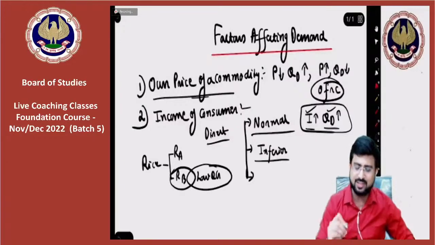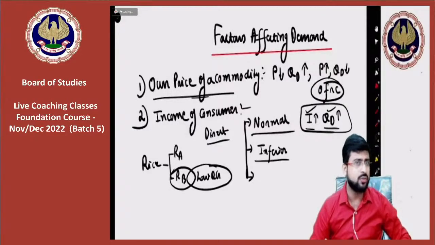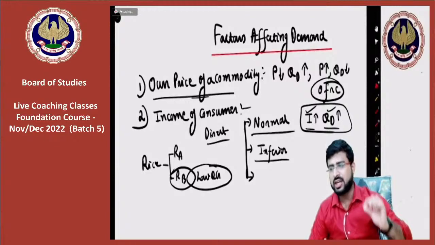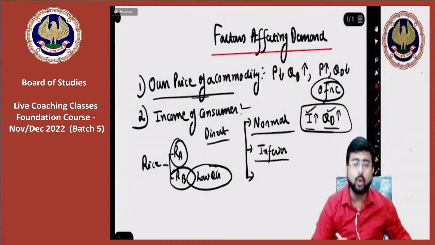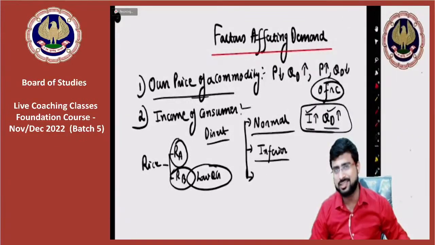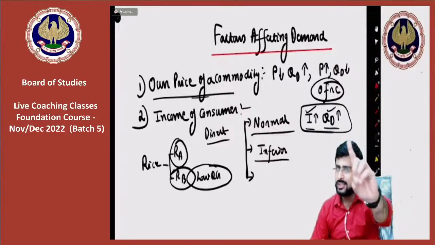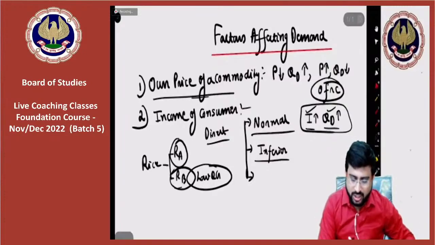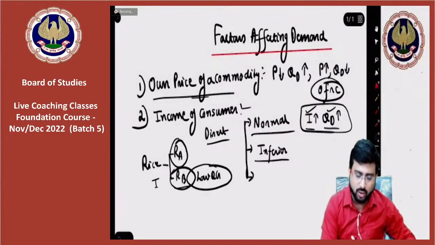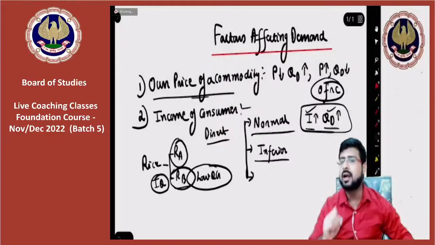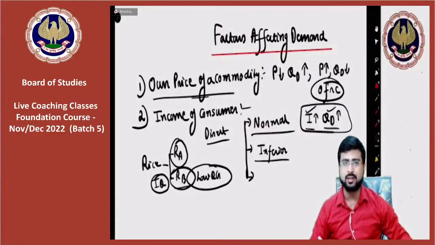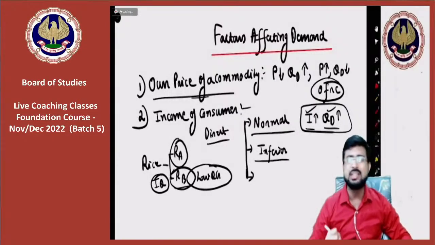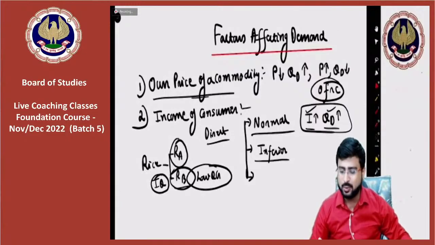But let's say your income rises, what will happen? You are absolutely correct, sir, we will now buy grade A rice. So guys, tell me what happens with grade B rice, the rice which was of inferior quality. उसके demand का क्या होगा? What will happen to the demand for inferior quality rice? Absolutely correct.